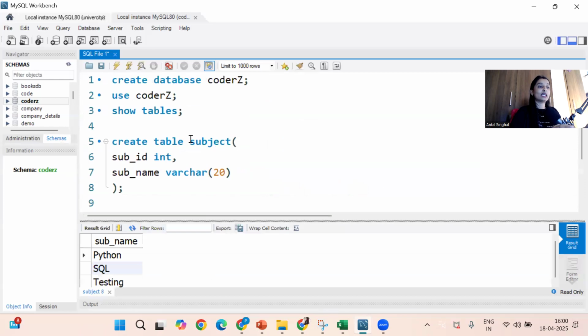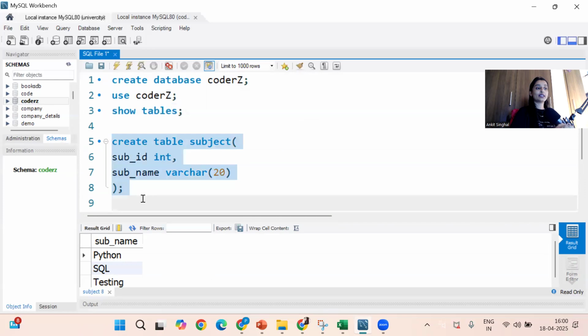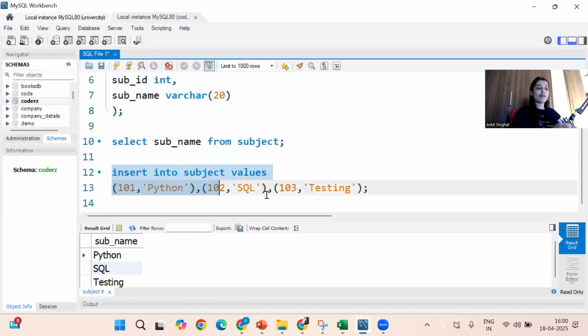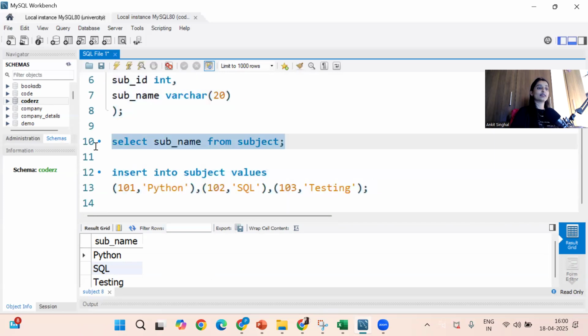So three things you need to remember here. Three commands. Create database. Use the database. So out of multiple databases, this database is targeted. You can check, it is in bold. Show tables. Tables which are present inside the database. Create a table. Insert the values and select the table.